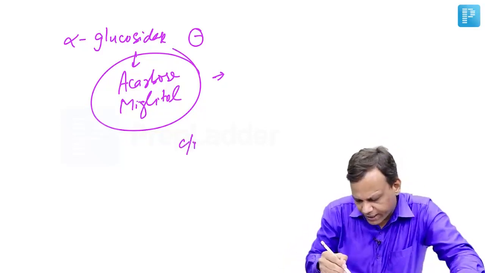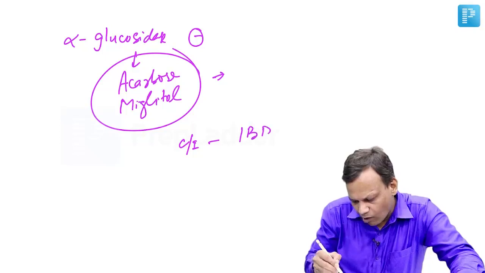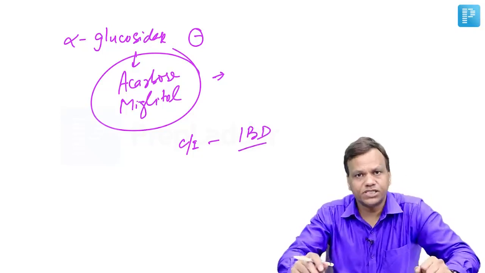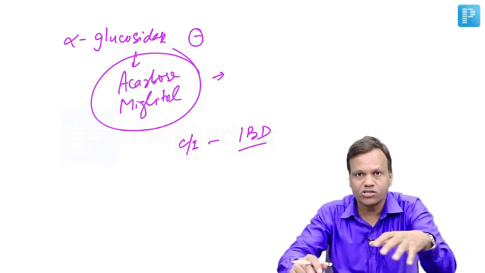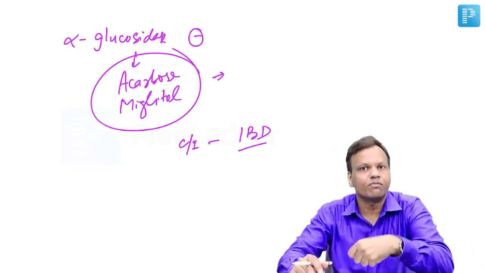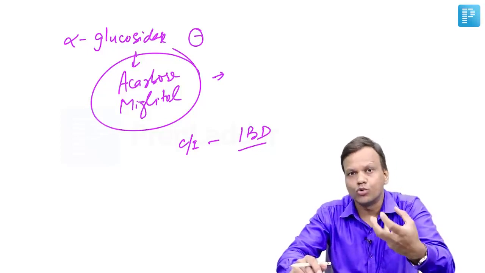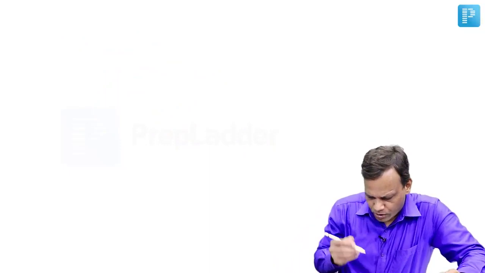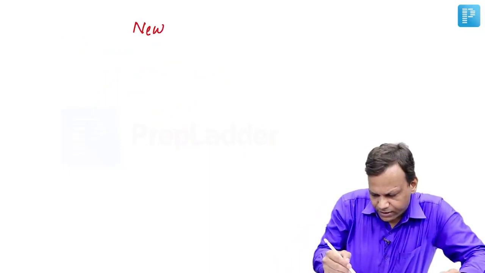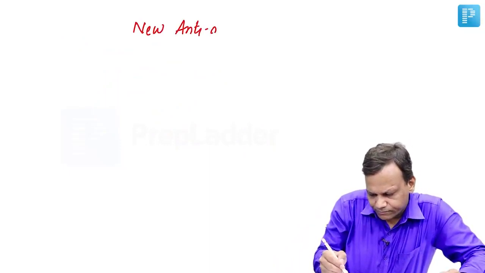So these are contraindicated in conditions like inflammatory bowel disease because the intestine may rupture. And second, per se they do not cause hypoglycemia, but if hypoglycemia occurs while taking these drugs, we should use glucose because complex food cannot be broken down. Okay. Then some of the new drugs in the anti-diabetic category, new anti-diabetic drugs.